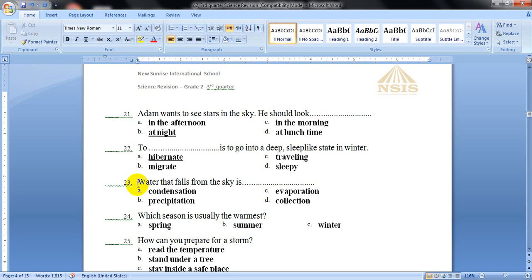Water that falls from the sky is precipitation, and it is the third step in the water cycle, if you remember.